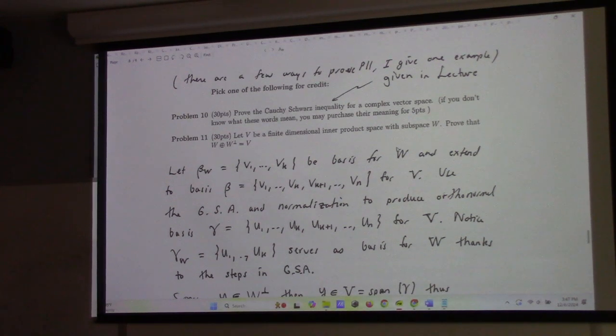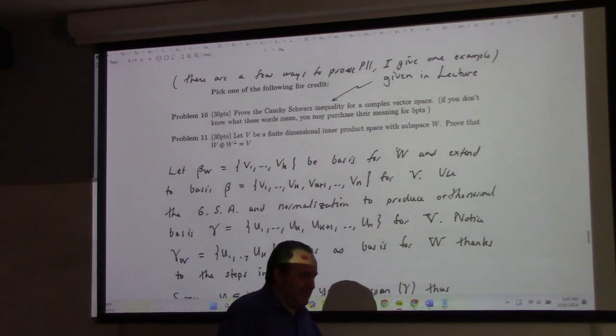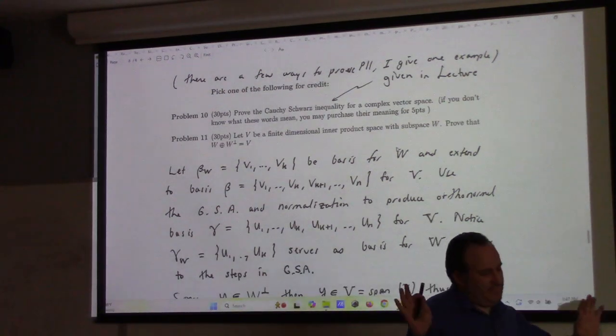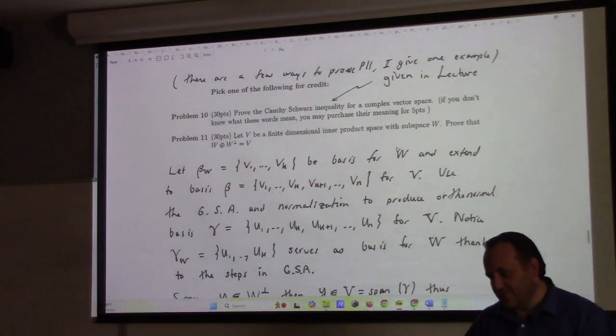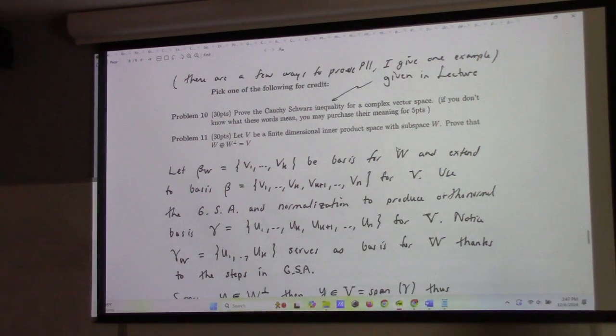So we spent, I don't know, 30 minutes proving the Cauchy-Schwarz inequality. If a professor spends that amount of time on a proof like that, you maybe should... Anyway, your choice was right. The other one's easier. Good choice. The Cauchy-Schwarz is not easy. It's good I didn't force that on you, right? Because none of you picked it. And if I was you, I wouldn't have picked it either.